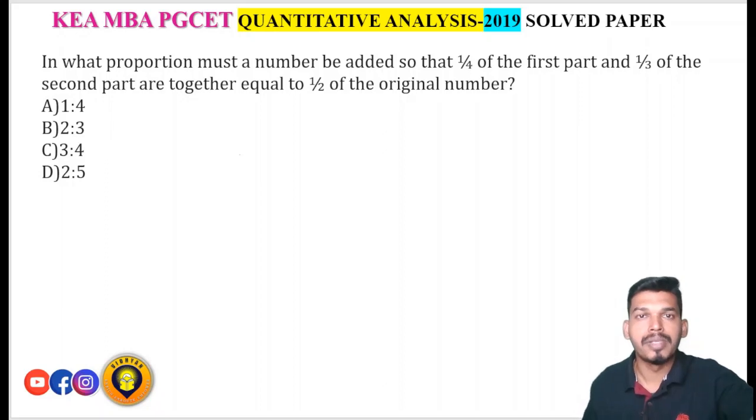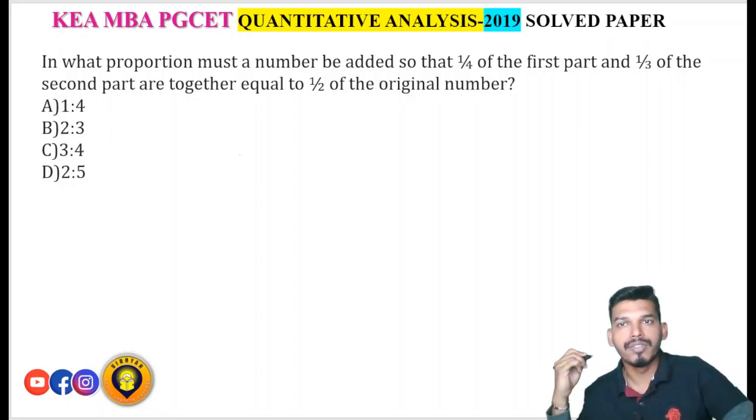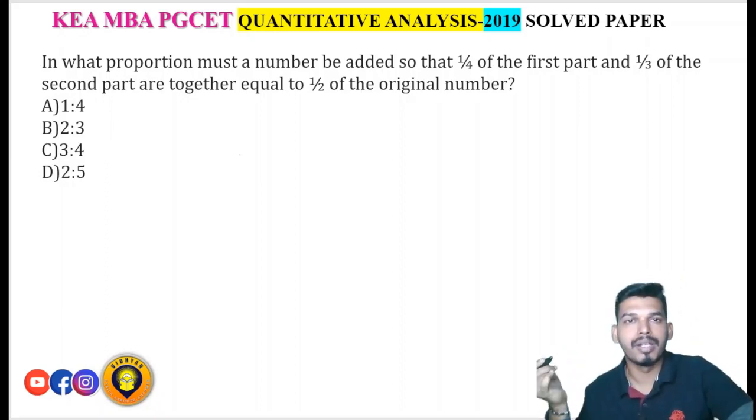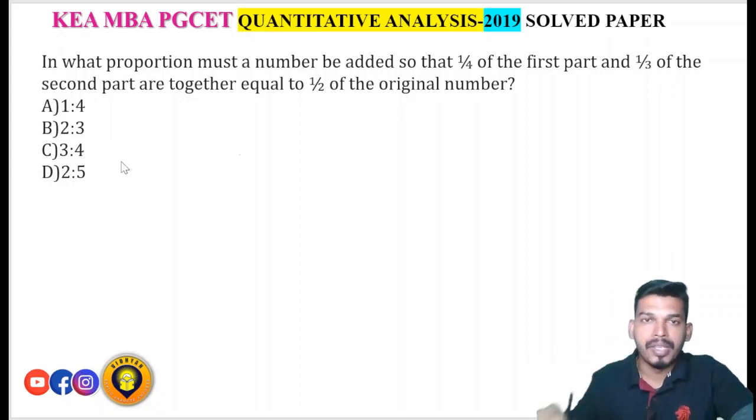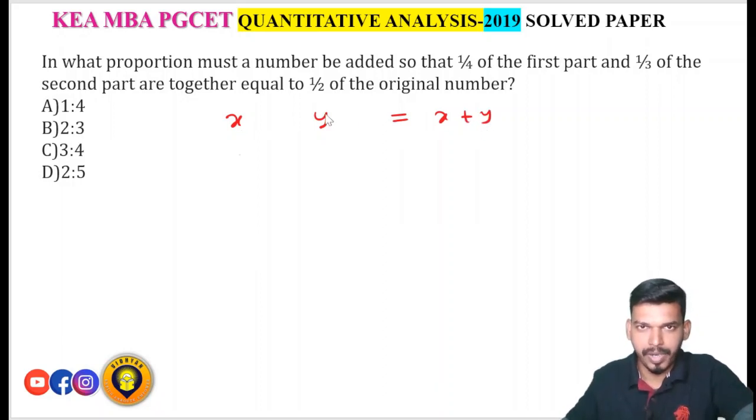In what proportion must a number be divided so that 1/4 of the first part and 1/3 of the second part are together equal to half of the original number? Okay, so the number is divided into two parts. Let one part be x, and another part be y. Original number will be x plus y, because it is divided into two parts, x and y.